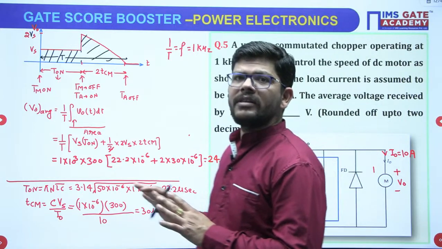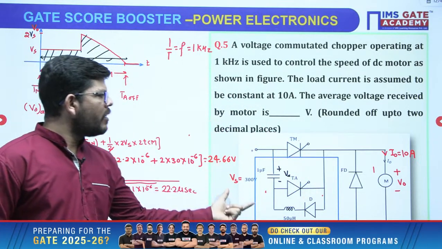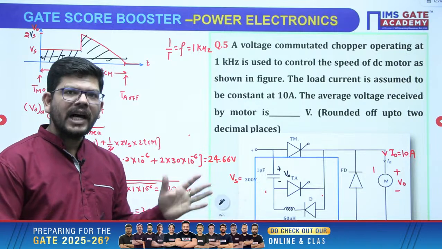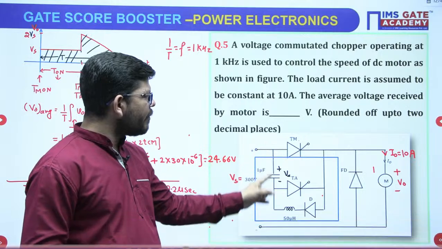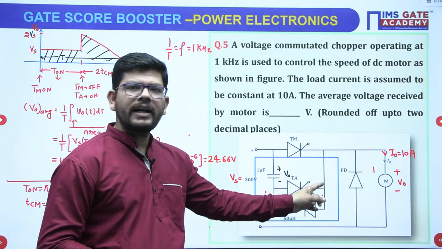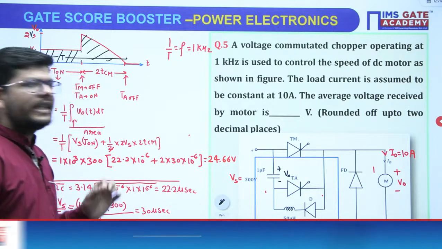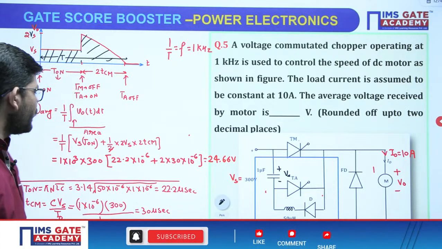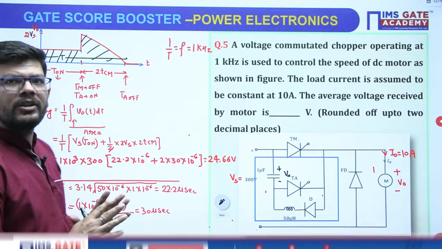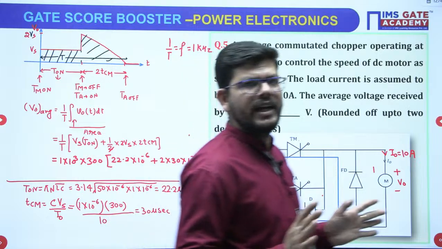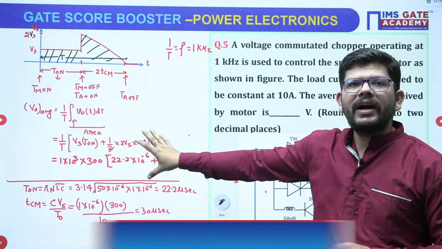Now this is the most complex thing that you can be asked to calculate from the voltage commutation circuit. Last time they asked a question from the voltage commutation circuit, they connected the capacitor at a different place. That does not matter, that does not create any difference, and they just asked for the circuit turn off time. So TCM only you have to calculate, which is CVS upon I naught. So it was a very simple question that they asked, right. This is the most complicated part that they can ask.